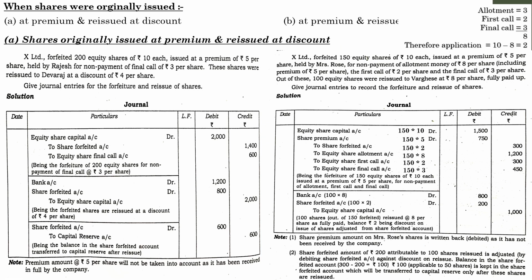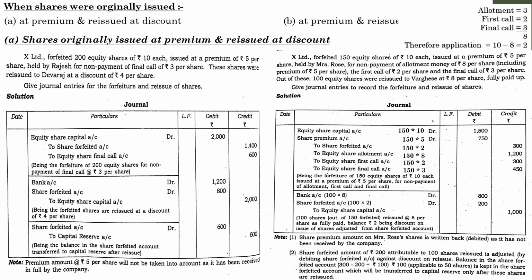So what is the proportion of balance of forfeiture that has to be transferred to the capital reserve? Previously we took the difference between these two amounts, but in this case you can't do that. You need to find the proportion, because this 200 is on 100 shares, and this 300 is on 150 shares. You need to find the proportion of forfeiture amount with regard to 100 shares.